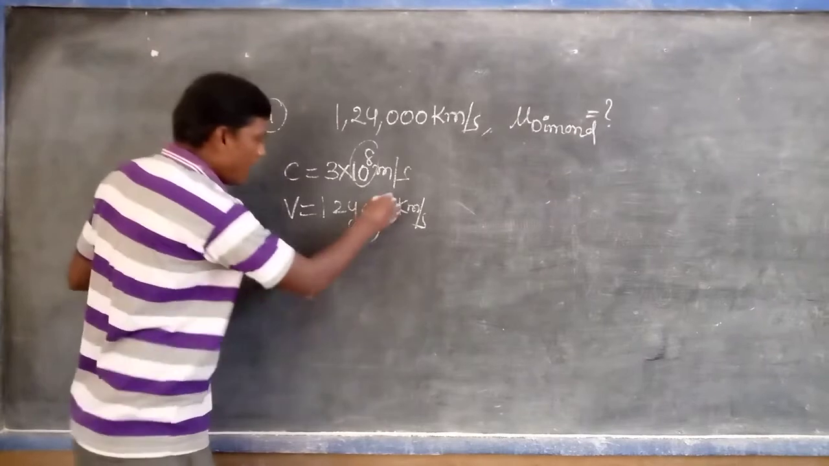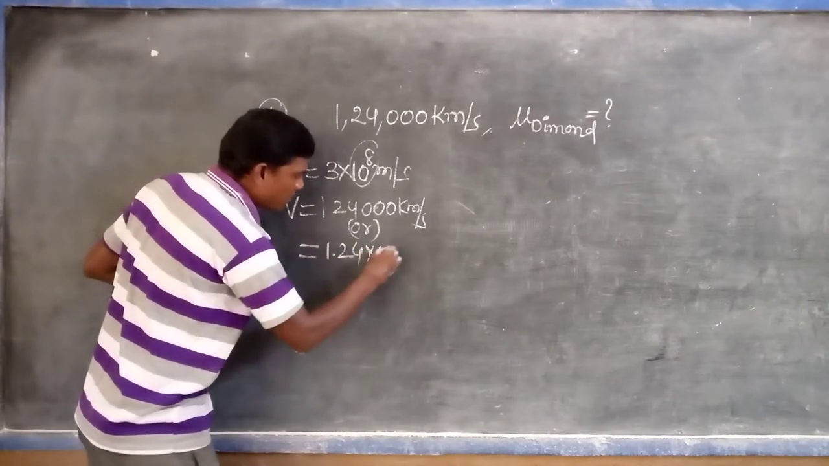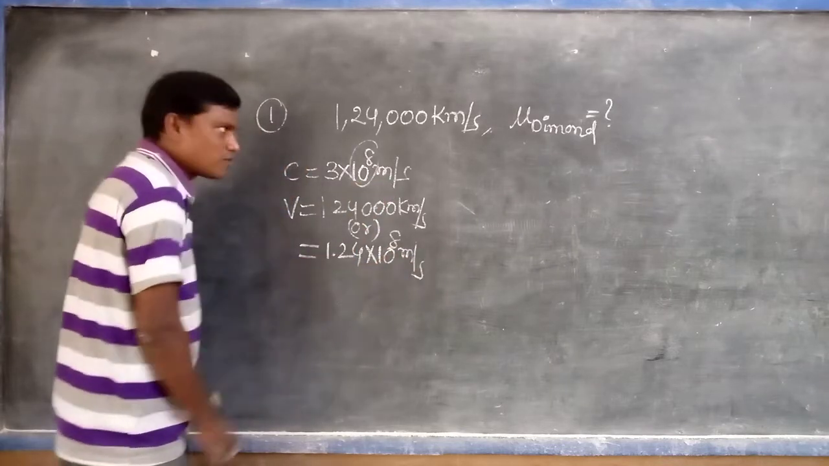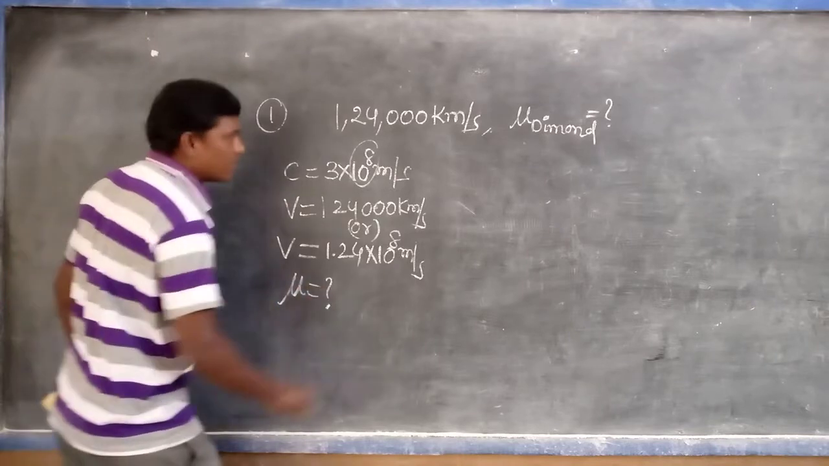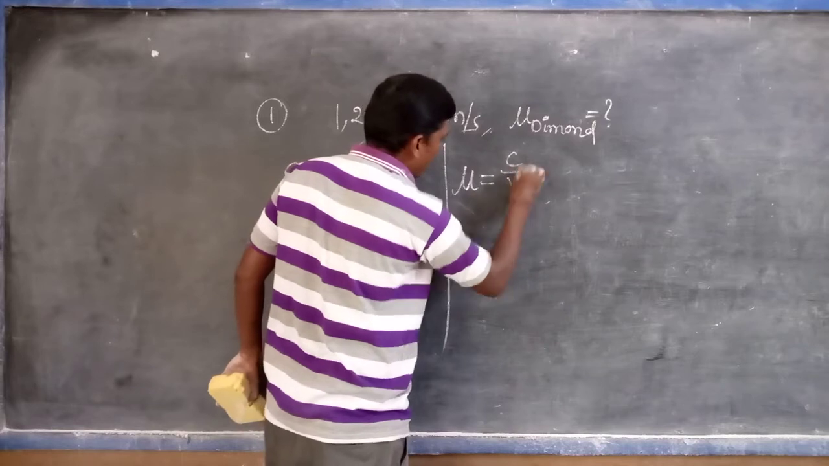That's why we will write directly 1.24 into 10 power 8 meter per second. It is meter per second. You find which value? Mu value, mu of diamond. We know the formula: mu is equal to C upon V.